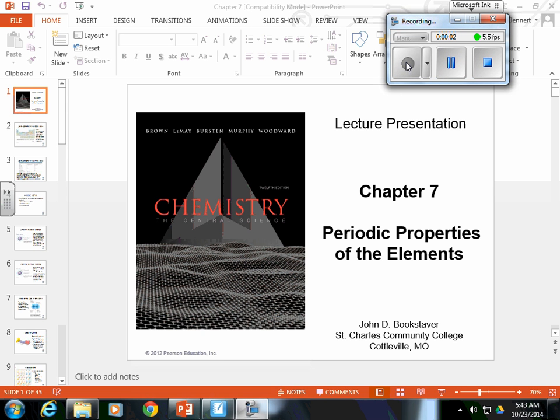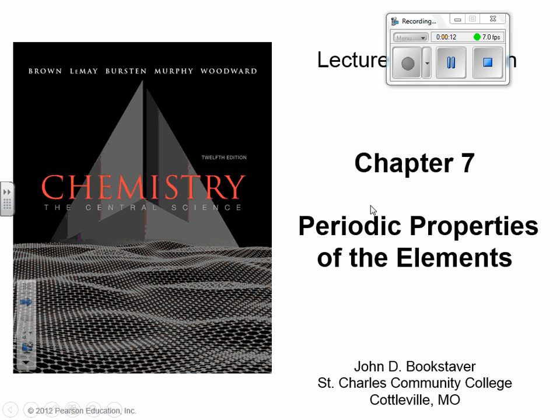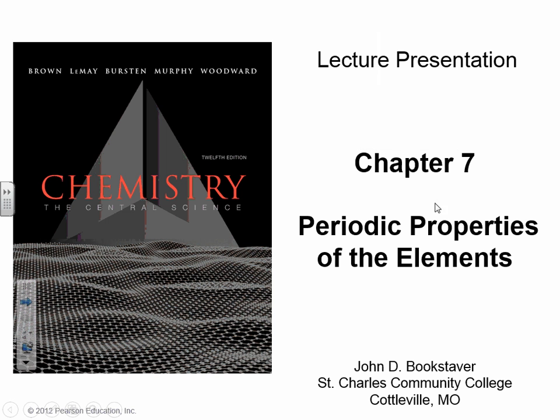All right, Chapter 7. Chapter 7 deals with the periodic properties of the elements. We've pretty much done this. Oh, this was Chapter 5 last year. It would have been a couple sections in Chapter 5 that we're going to go through, review, and then go through in a little bigger detail than what we did last year. So you may remember talking about ionization energy, atomic radii, such terms from last year. We're going to go over them a little more in depth in Chapter 7.